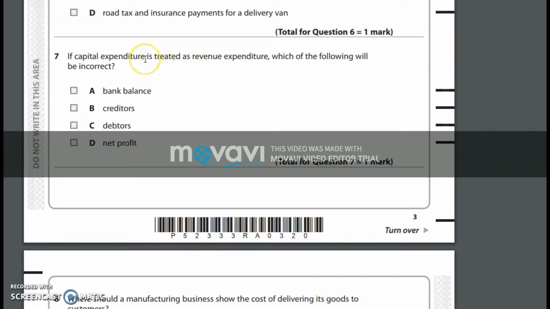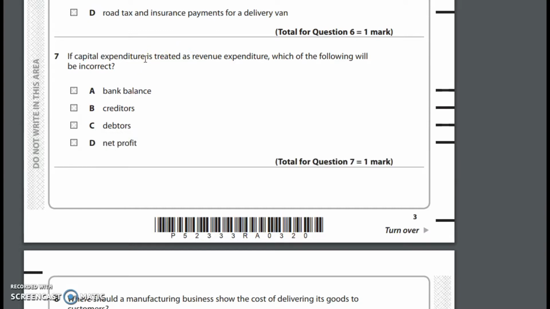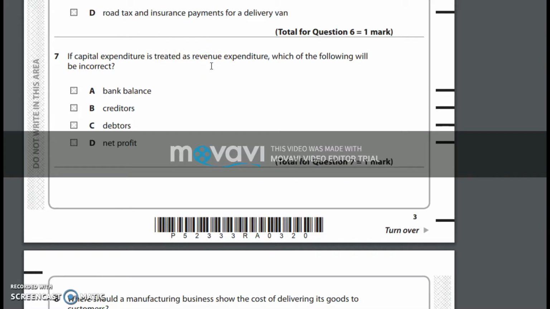Thereby, capital expenditure is normally recorded in the statement of financial position or the balance sheet under the category of non-current assets. But revenue expenditure is normally recorded in the income statement under the category of expenses.